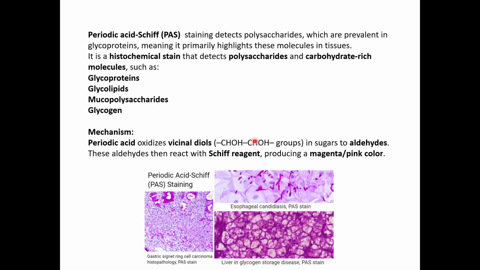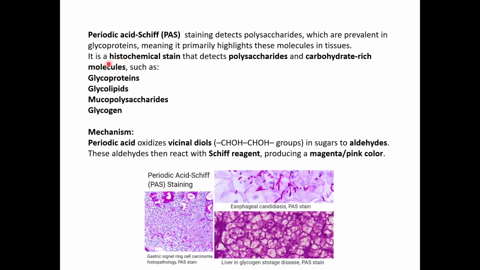Next is PAS staining. PAS staining is periodic acid Schiff staining, which detects polysaccharides in the tissue sample. This is prevalent in glycoproteins, and it primarily highlights these molecules in the tissues of your animals or your human biopsies. If you want to see any glycogen reserves, glycoproteins, or polysaccharide accumulation within tissues or cells, then we go for periodic acid Schiff staining, that is PAS staining.